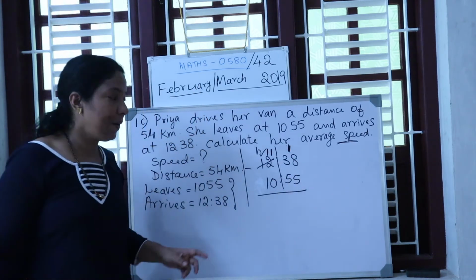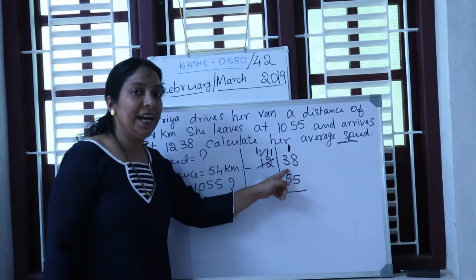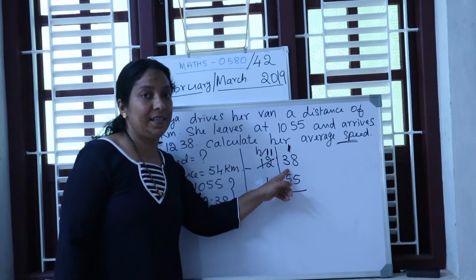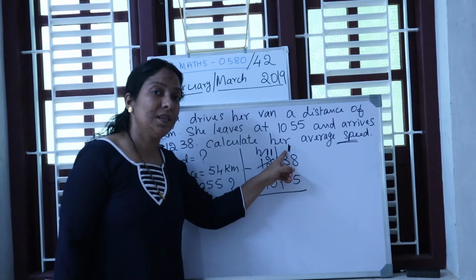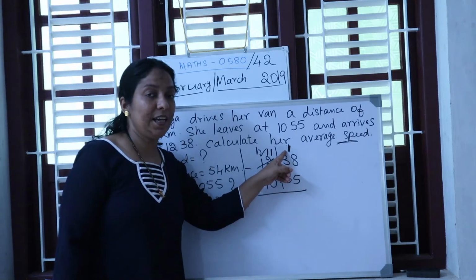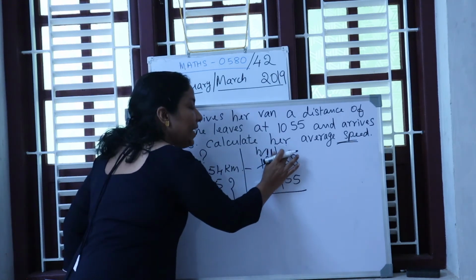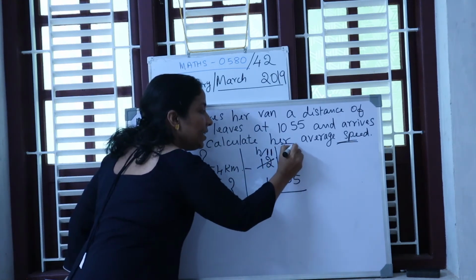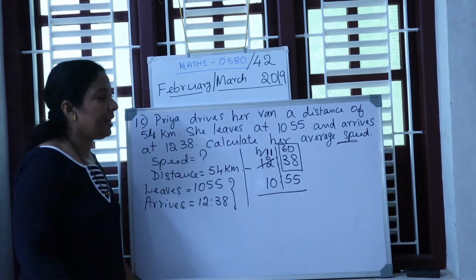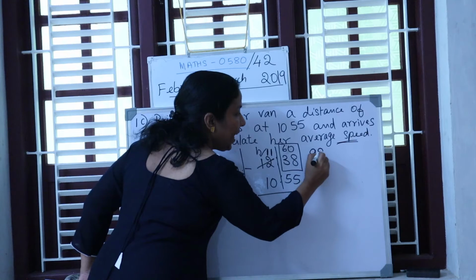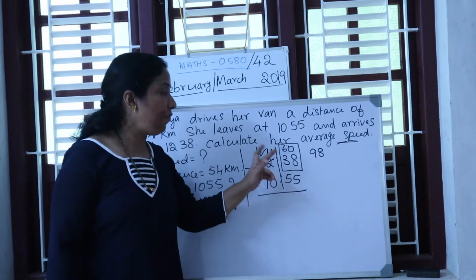Now students, remember, you are borrowing 1 hour. Okay, and 38 is not in hours, it is in minutes. So 1 hour is equivalent to how many minutes? 1 hour means 60 minutes. So instead of writing 1 here, you write it as 60. Now make it as a group. 60 plus 38 is how much? 98 minutes. Now 38 becomes 98 minutes after borrowing.